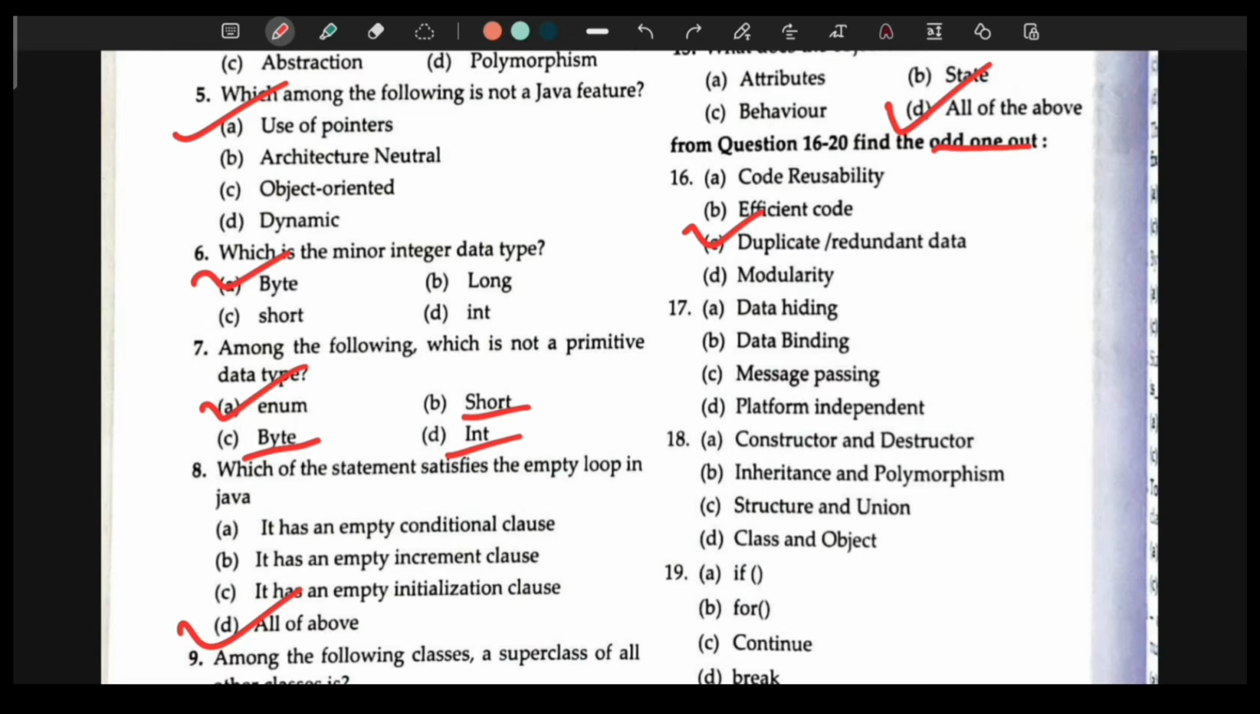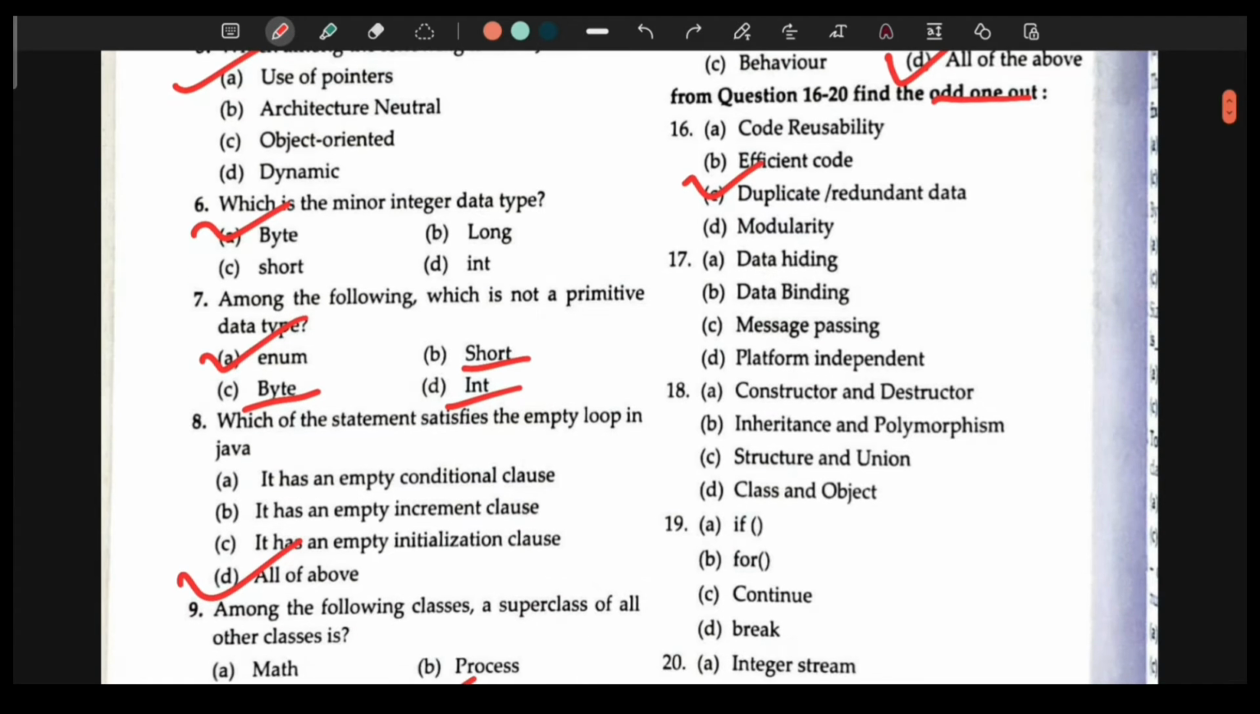Now why? Because see, duplicacy or redundancy of data is a feature that is dependent on the programmers, right? All of these code reusability, efficient code, modularity, they are all features of OOPs. But this duplicacy or redundant data, this depends upon the programmer. So it cannot be created by the object oriented programming system.